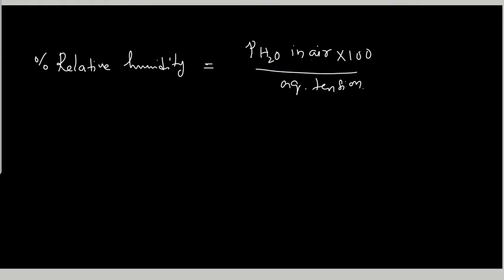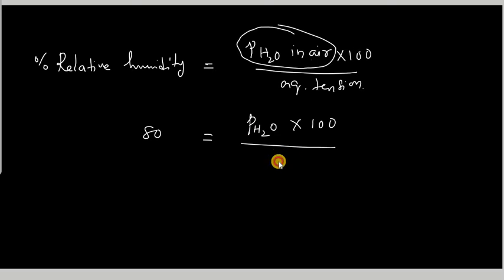They are asking us to find this partial pressure of vapor in air from the expression. The percentage is given as 80, and the aqueous tension is given as 27. So the partial pressure of vapor in air is equal to 27 into 8 by 10.